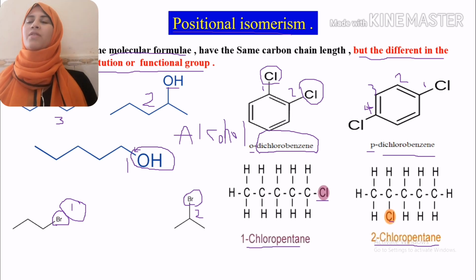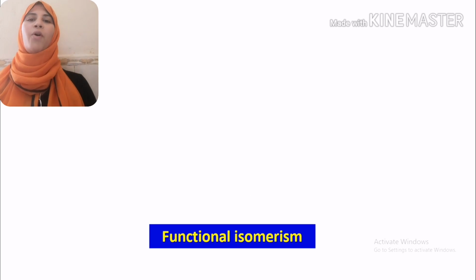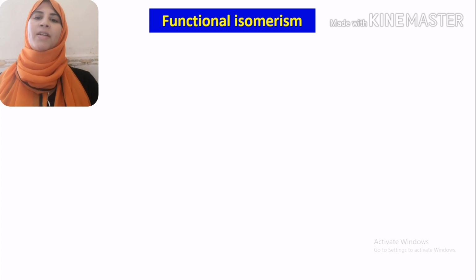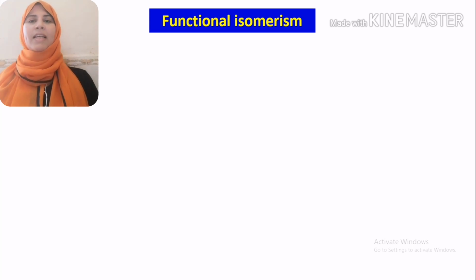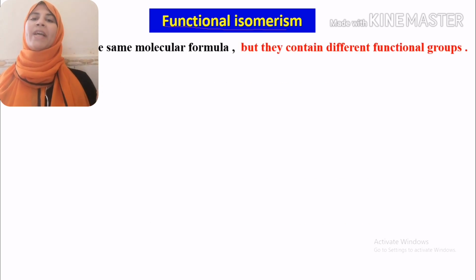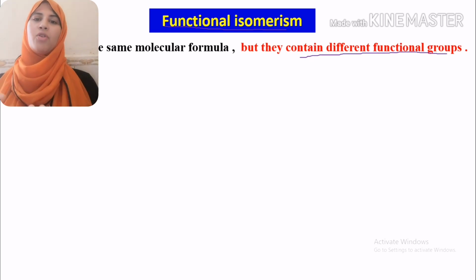Let's move on to the last type of isomerism, functional isomerism. In functional isomerism, we have the same molecular formula, but different functional groups. I think you need to memorize the functional groups.